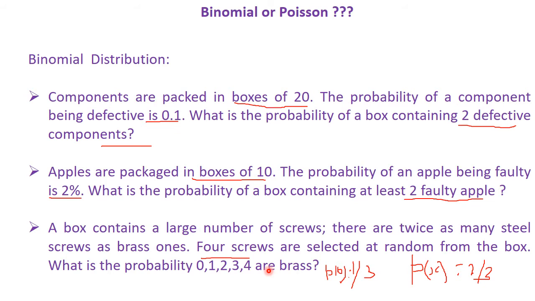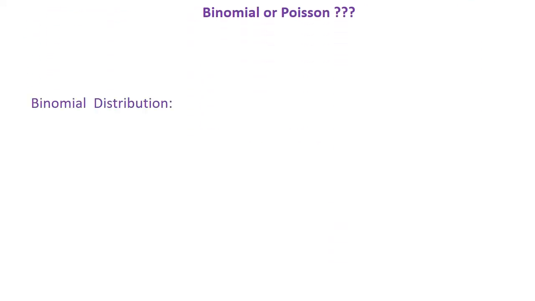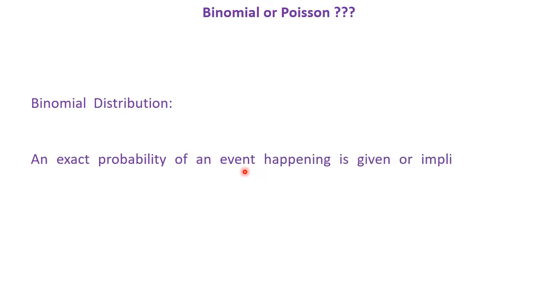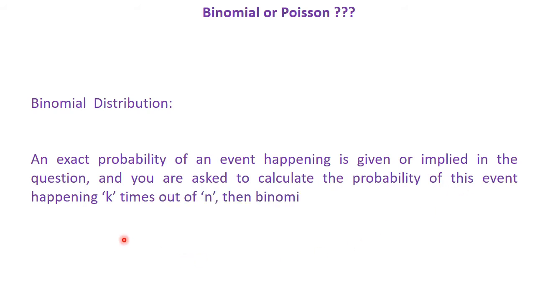So here also you can see that the number of trials is given, the probability is implied, and certain events we need to calculate. What we can find is that in binomial distribution, an exact probability of an event must be given, or it will be implied, and we will be asked to calculate the probability of the event happening k times out of 10. Then we have to use binomial distribution.